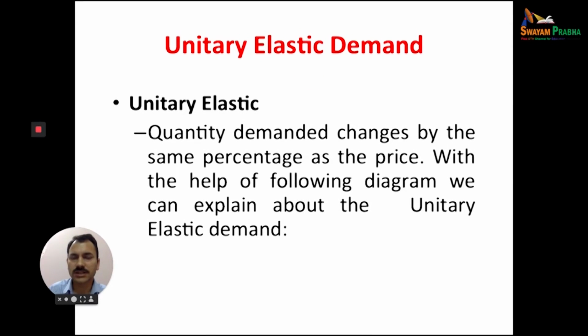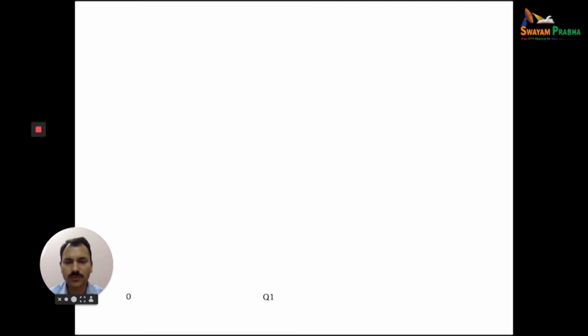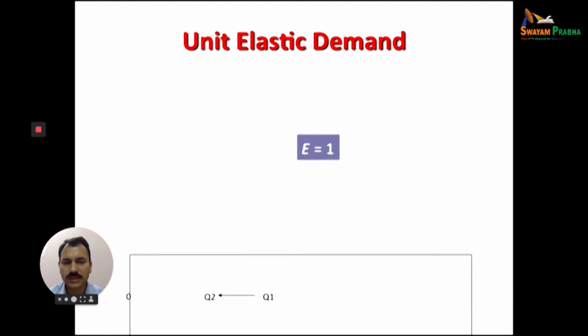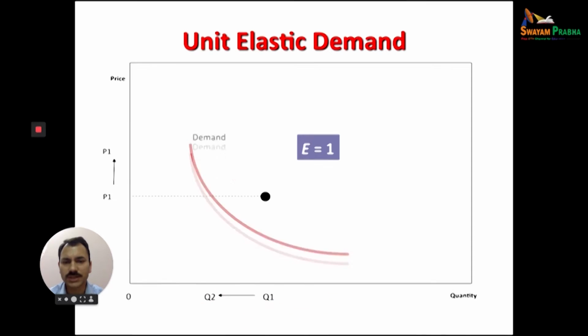Unitary elastic demand: quantity demanded changes by the same percentage. If the percentage change in price is 1%, the change in quantity demanded will also be 1%. With the help of the following diagram, we can explain this also. Unitary means equal percentage change.